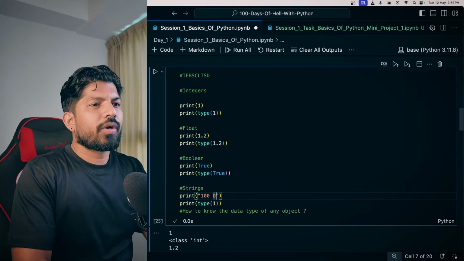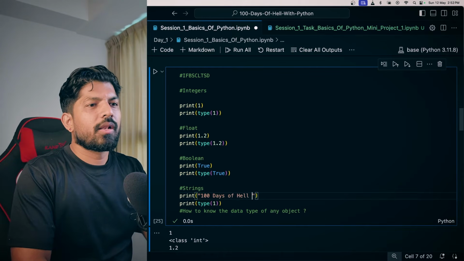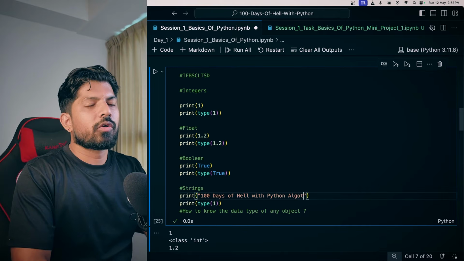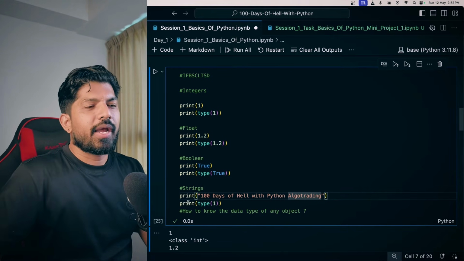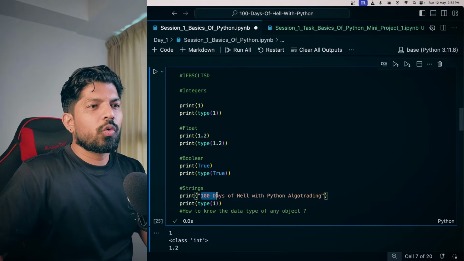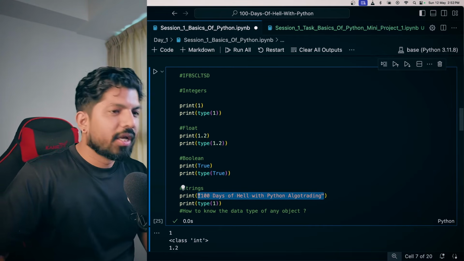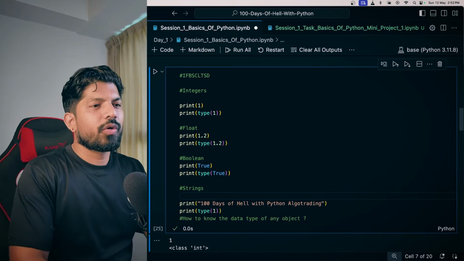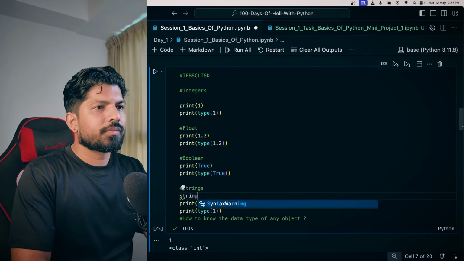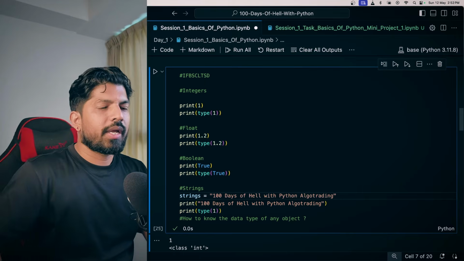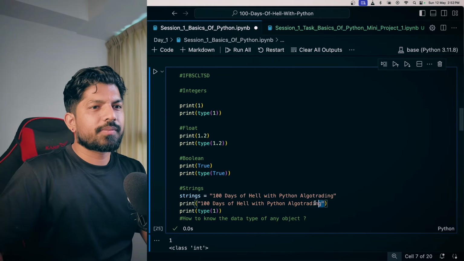So you can type 100 days of hell with Python algo trading. Okay, now fine. And instead of it, what we can do, we can just assign this to a variable. So that is the common practice. So I'll assign strings, and here I can just pass this variable.